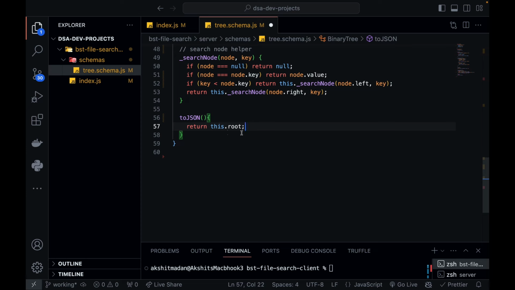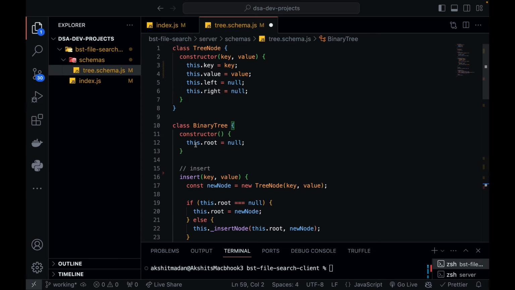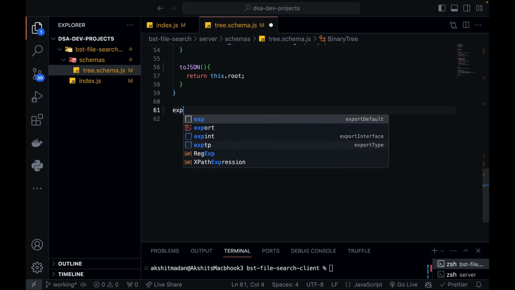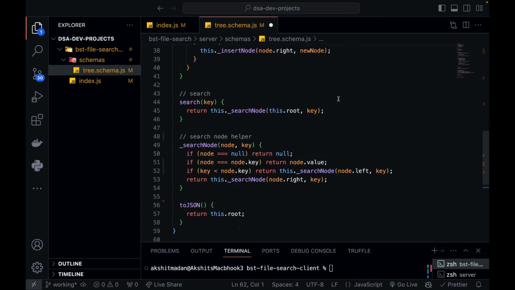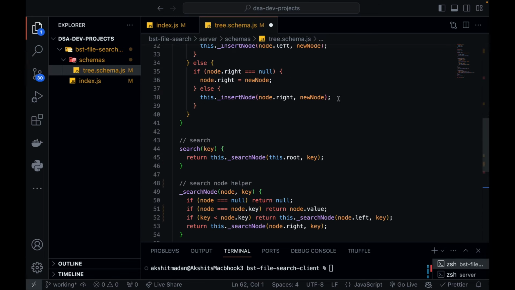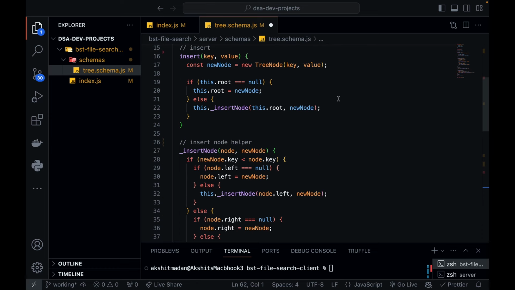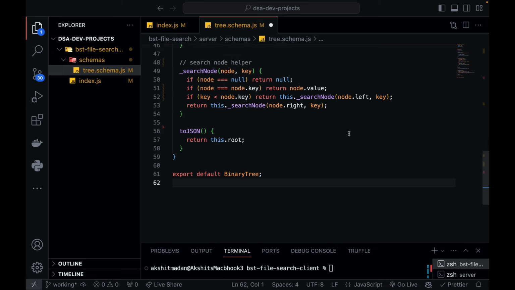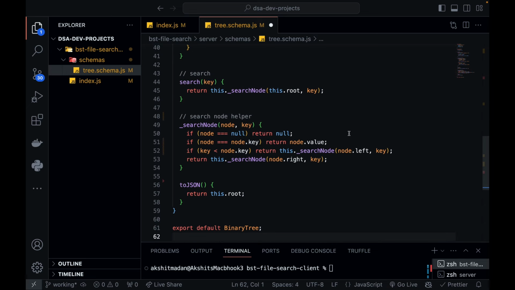Okay, now you can export this binary tree class. So export default. This ends our creation of the binary tree class, with all the helper functions where we are inserting a new node into the binary search tree, and also searching the binary search tree, because you will be doing only two things: inserting a new file or searching for a file, right? That's all we are interested in. We are not interested in deleting a file or updating a file for now for this project.